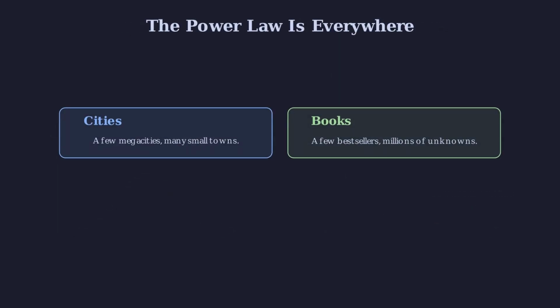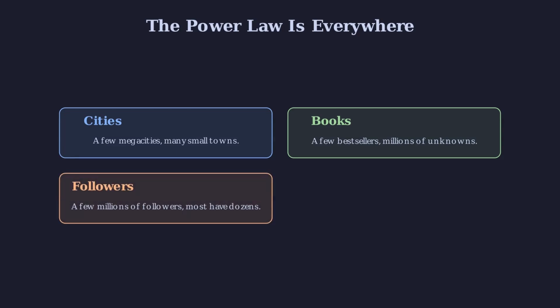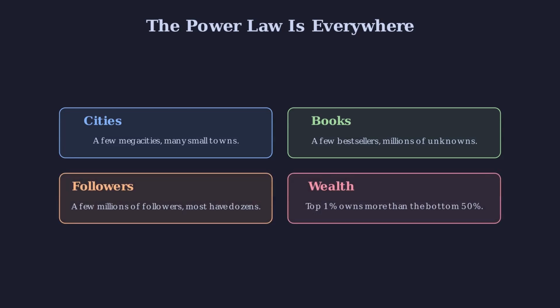Book sales. Most books sell a few hundred copies. A few sell millions. Social media followers. Most accounts have a few dozen. A few have hundreds of millions. Wealth itself. Globally, the top 1% owns more than the bottom 50. The power law breaks everything you think you know about averages. If your data follows a power law and you treat it like a normal distribution, you will be catastrophically wrong.